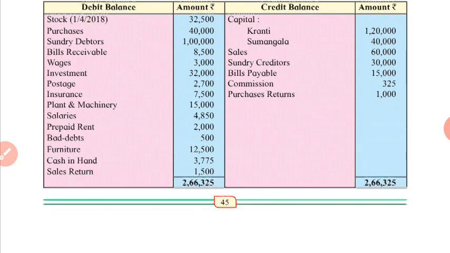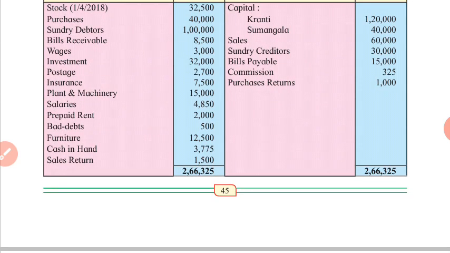Debit balances: opening stock, trading account; purchases, trading account; debtors are assets, bills receivable is asset, wages, trading account, investment is asset, postage, insurance is indirect expenditure, will be debited to profit and loss account. Plant and machinery is asset, salaries, profit and loss account.